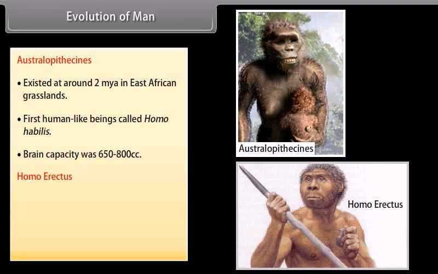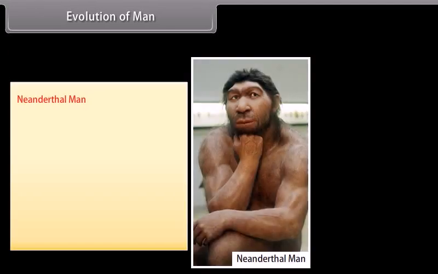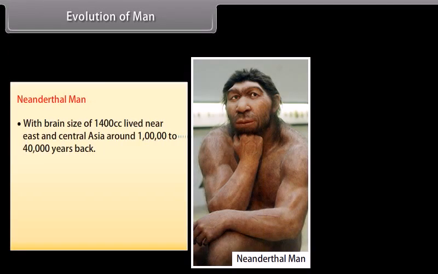Homo erectus existed around 1.5 million years ago with a large brain of size 900 cc, and ate meat. Neanderthal man, with a brain size of 1400 cc, lived in the Near East and Central Asia around 1 lakh to 40,000 years back.